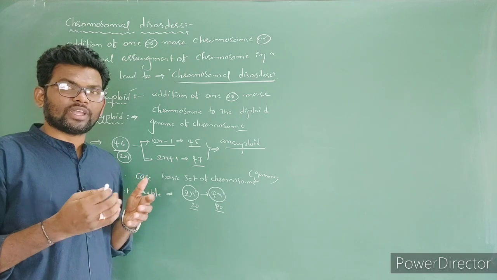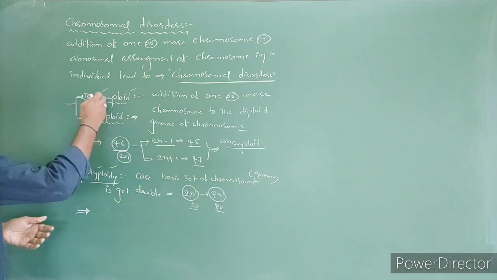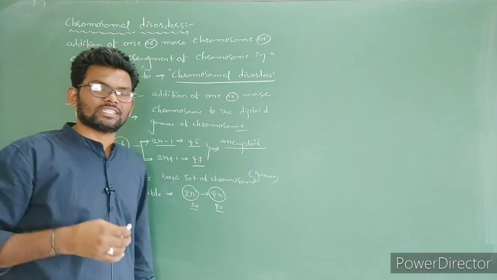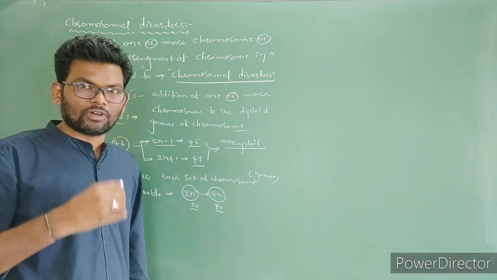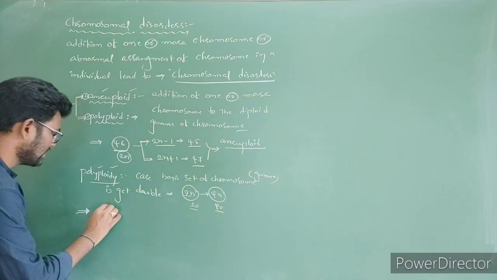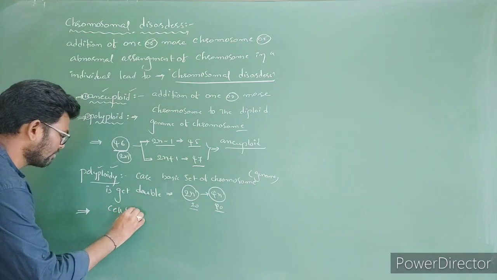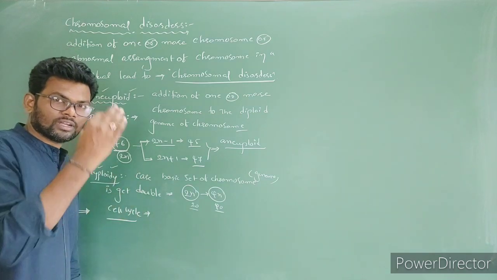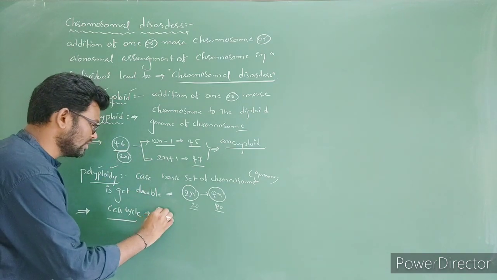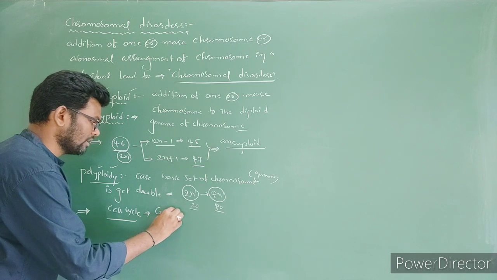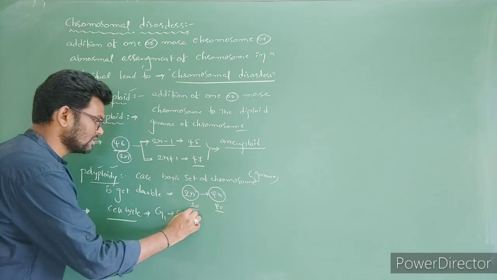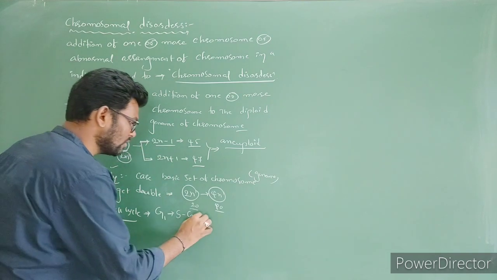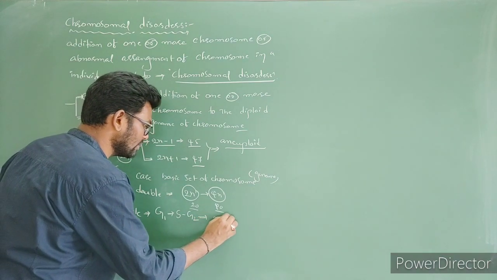Let's see the main reason why these aneuploidy as well as polyploidy conditions are formed. For that, you have to recall your cell cycle knowledge. What is the cell cycle? In the cell cycle, first the cells start at the G1 phase. Next, they complete the S phase and later the G2 phase, and after that they enter the mitosis phase.